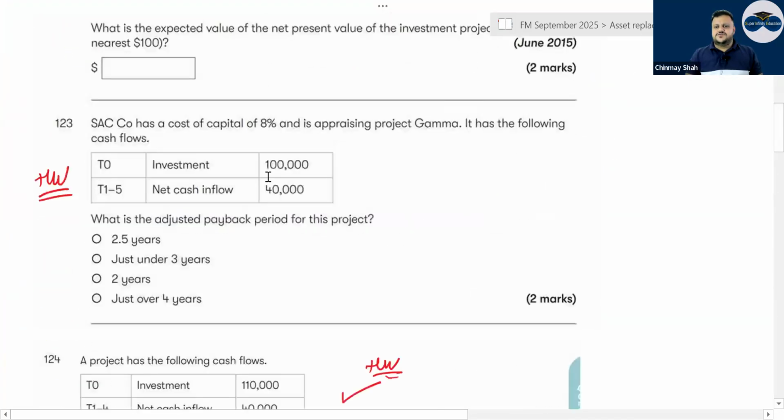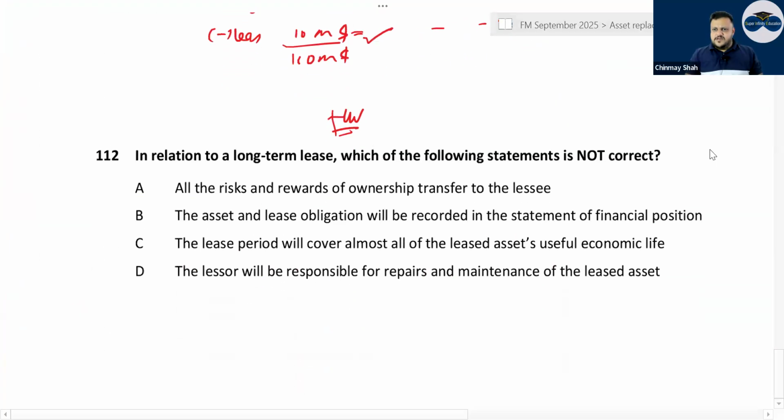These questions you can try for practice.